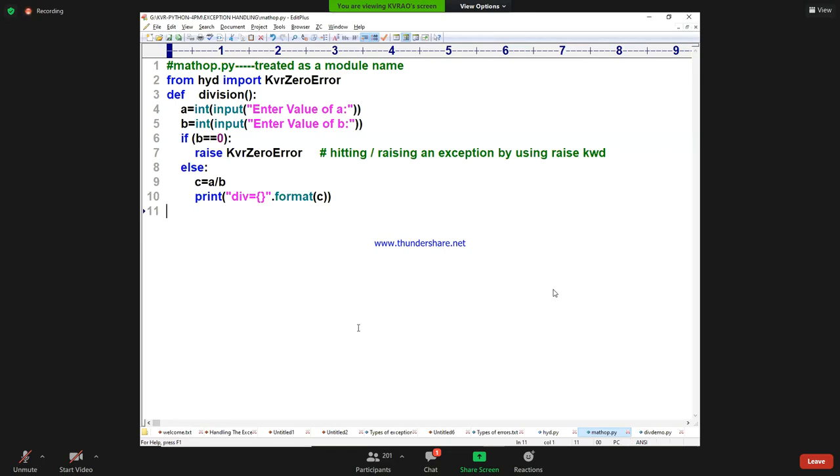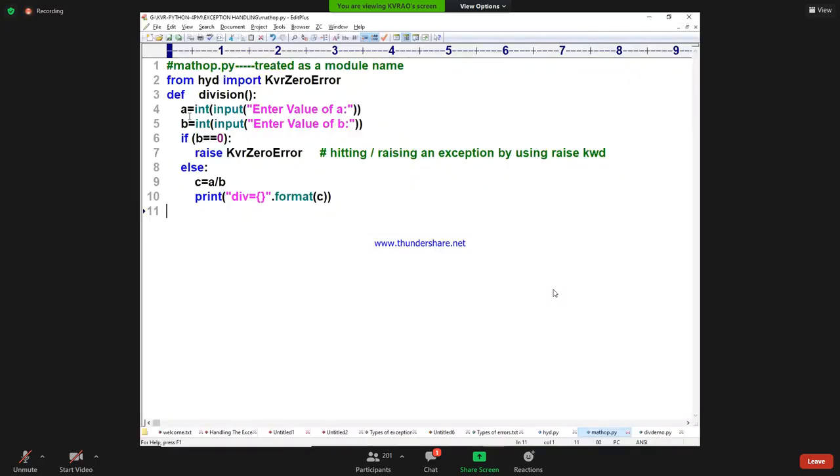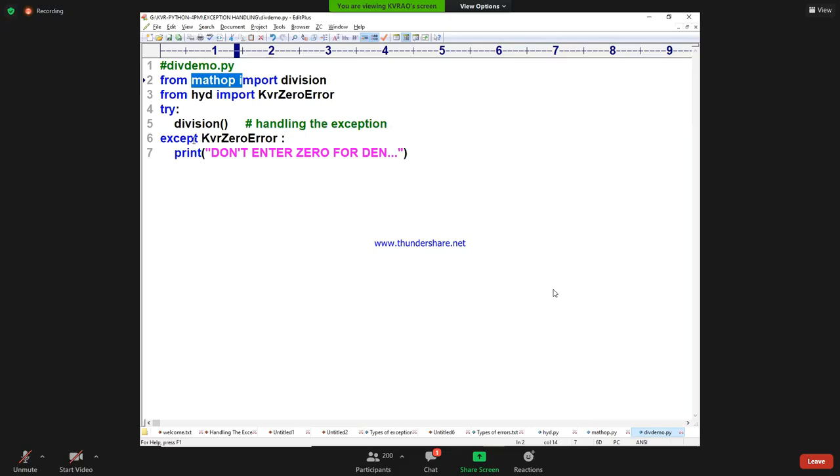One more time you run it. So, say 10 and then what? 0. What is happening? 10 and 0, you got it. B == 0, raise the exception. Raising an exception, going to where? So going to this main program. So this is matching. That exception is hitting, sending here.